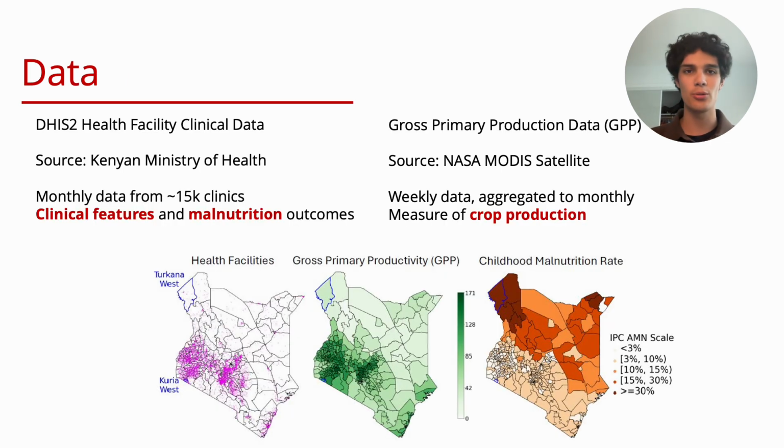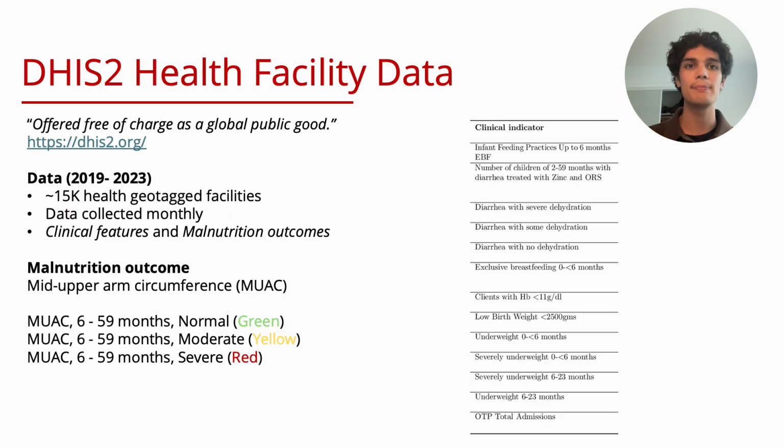So we had two main data sources for this project. We had our clinical data from DHIS2 from the Kenyan Ministry of Health, which collects data from around 15,000 clinics around the country on a monthly basis. Then we also have gross primary production, or GPP, which is collected weekly, and we aggregate to the monthly level, from NASA's MODIS satellite. And this is a measure of crop productivity and photosynthesis.